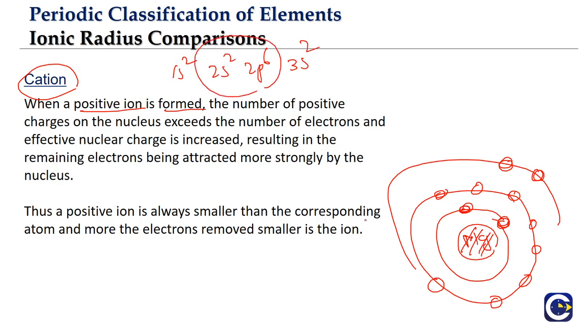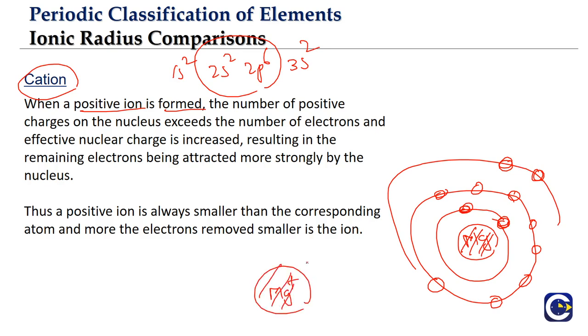Now, to form a stable arrangement, magnesium will lose 2 electrons. But before losing 2 electrons, it has to first lose 1 electron and then lose the second electron. So if magnesium loses 1 electron, it forms magnesium plus.